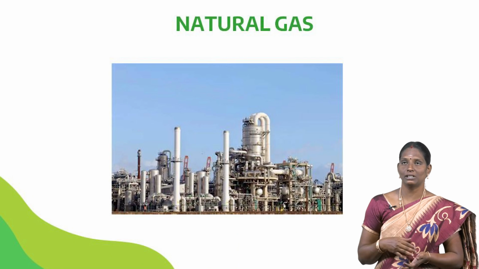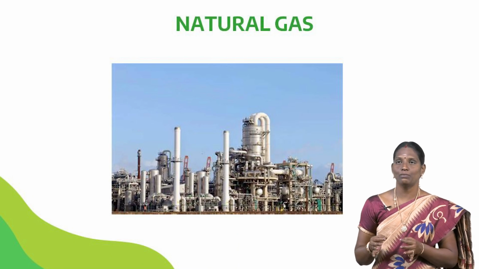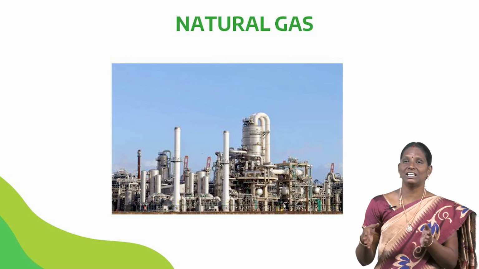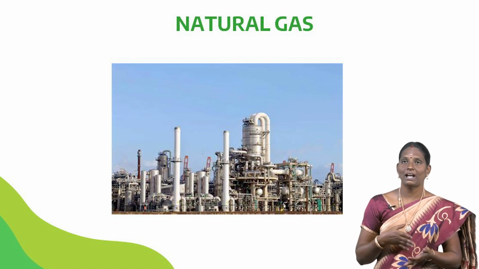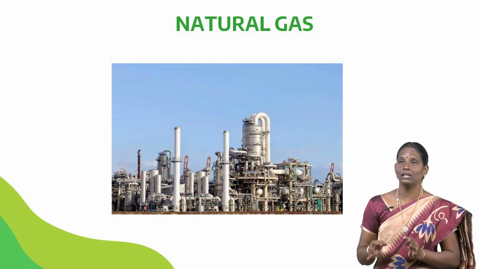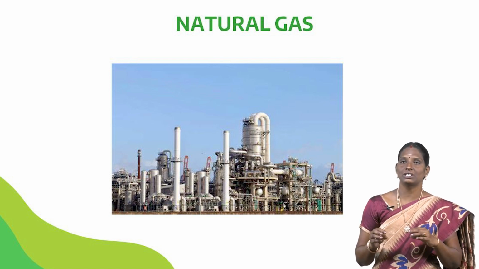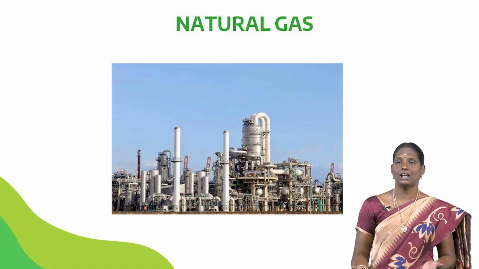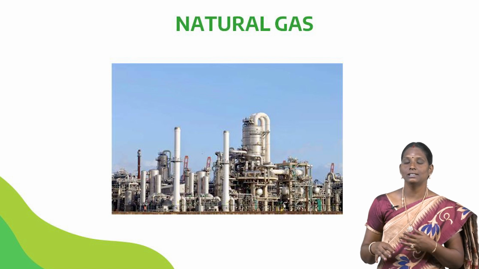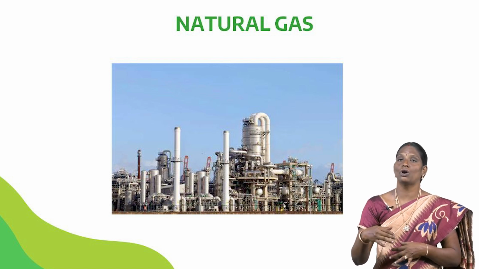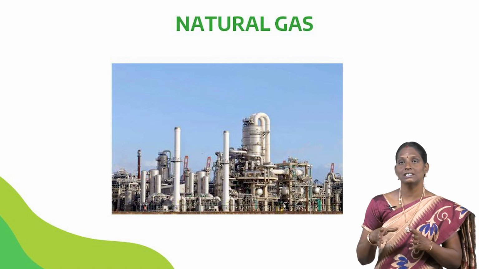Next, natural gas. It consists of about 95% methane and the rest is ethane and propane. Where does this natural gas occur? It occurs deep under the crust of the earth. Below the crude oil, the natural gas is present.